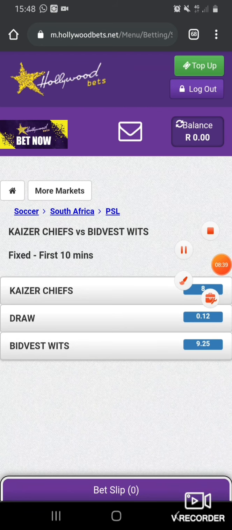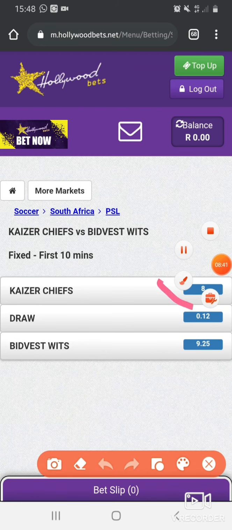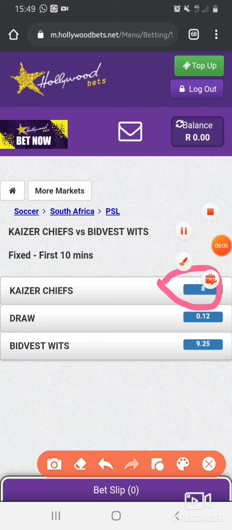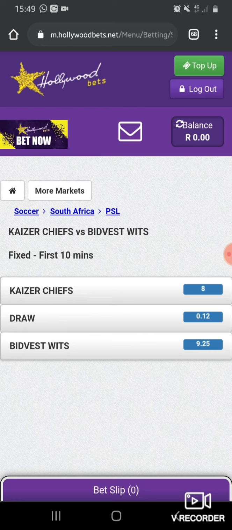Then you can see the odds of Kaizer Chiefs, it's 8, which means if the Kaizer Chiefs score between 1 to 10 minutes, in the first 10 minutes of the match, that means you will get 800%, which is quite unlikely, but it's possible because this is a betting platform. That means we are gambling here. We don't know what's really going to happen. We're just playing our possibilities.